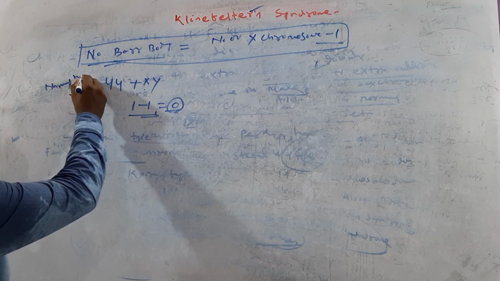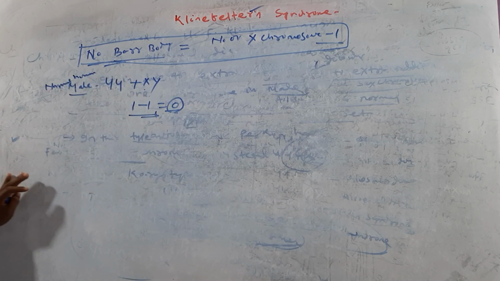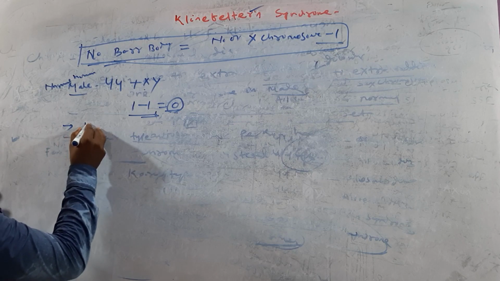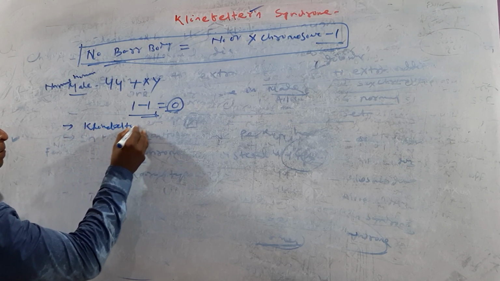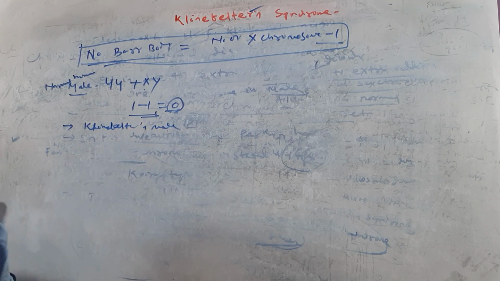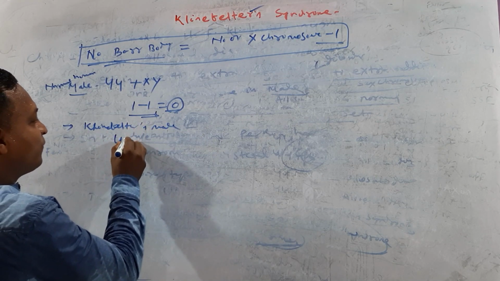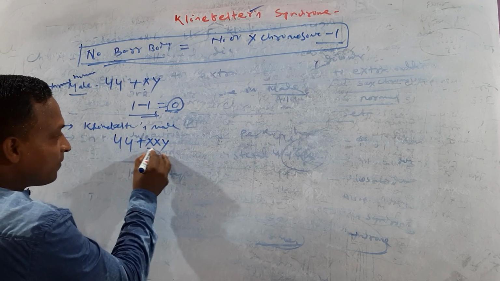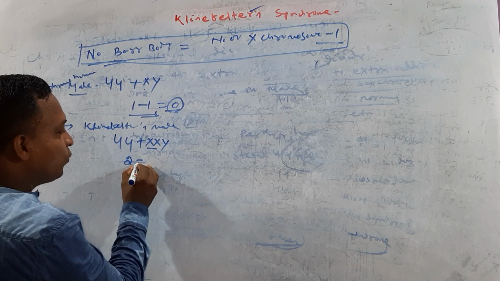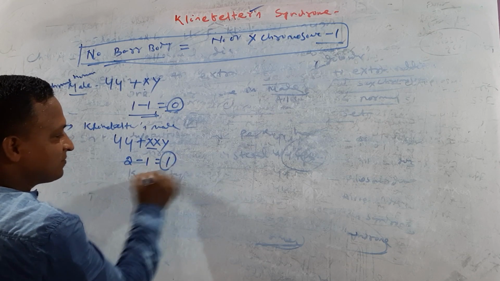Normal human male. Okay, now when we talk about Klinefelter male, the karyotype is 44 plus XXY. That means the number of X chromosomes is 2, minus 1, which is equal to 1.